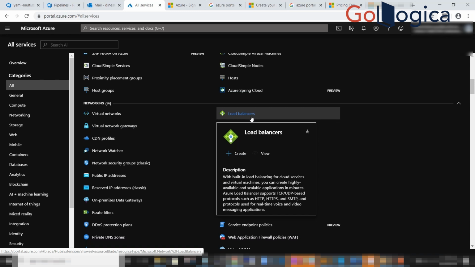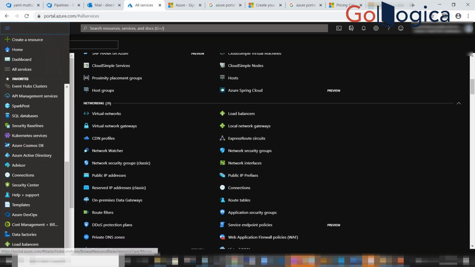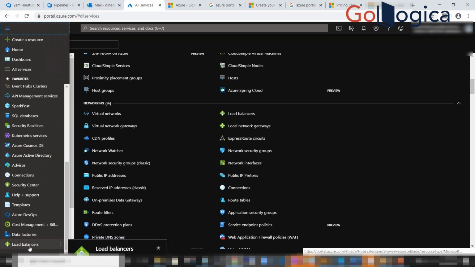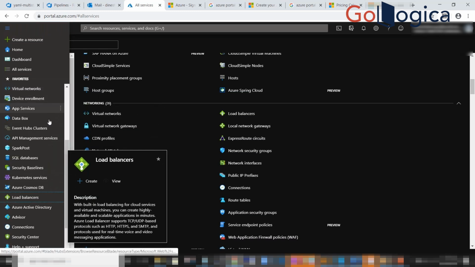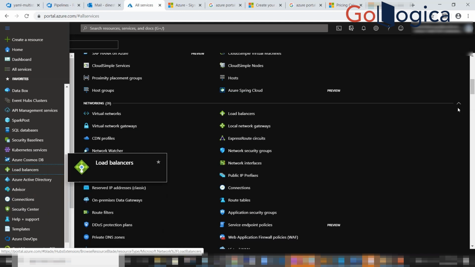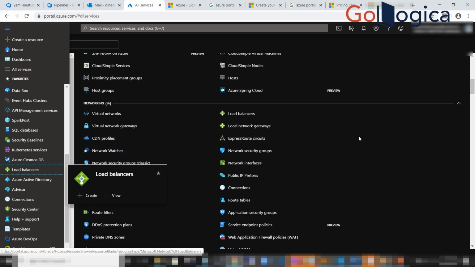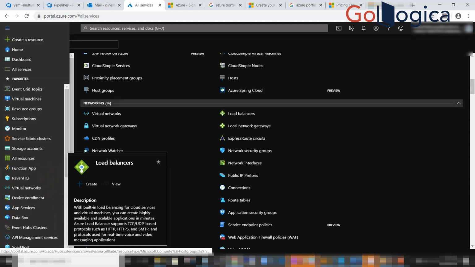You will get a pop-up. Make it as a favorite. Then automatically click on here, and that resource will be disabled here and appear here. So it's like a favorites list. Some people want to use this resource daily, so they make it a favorite, and then on the first page, I mean on the home page itself, you will be able to see this.